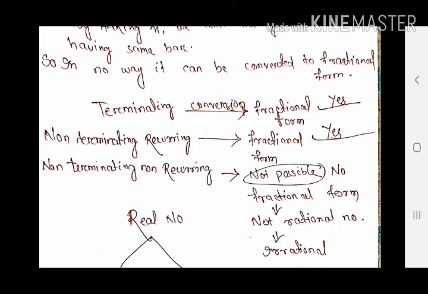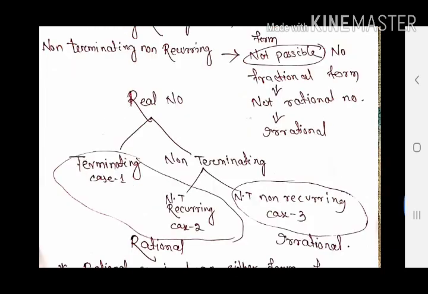Terminating converted to fractional form, yes. Non-terminating recurring converted to fractional, yes. Non-terminating non-recurring, right, root 2. Is it converted to fractional form? No, not. So in the first 2 cases they are converted, so they are in the form of p by q, so they are rational. And the last one, non-terminating non-recurring, it is not possible to convert the decimal to fractional form. So as it is not in the form of p by q, it is not rational.